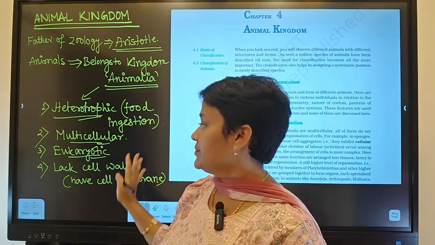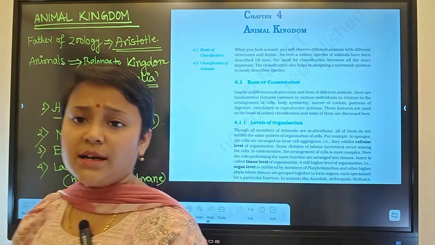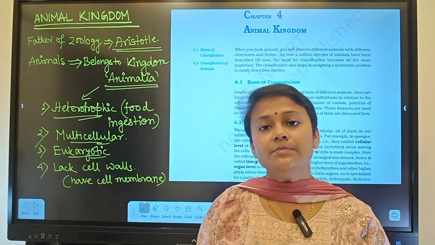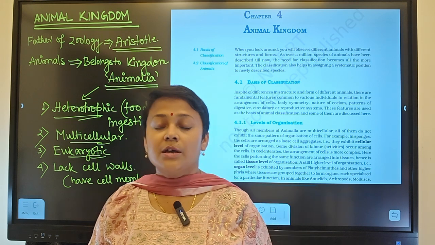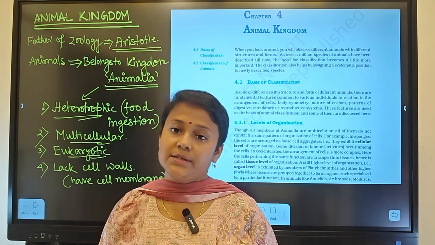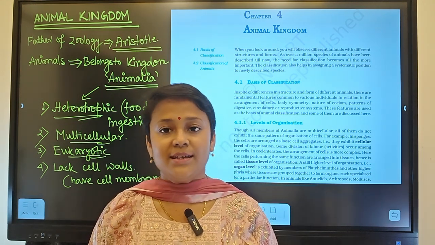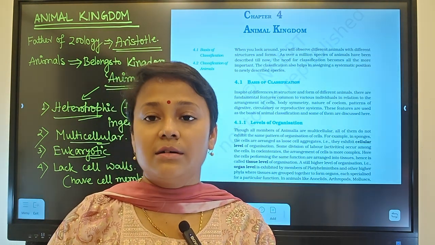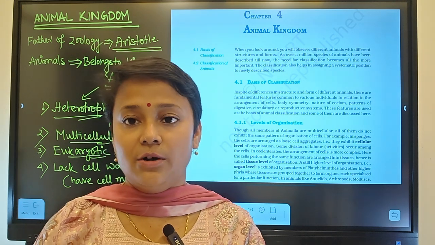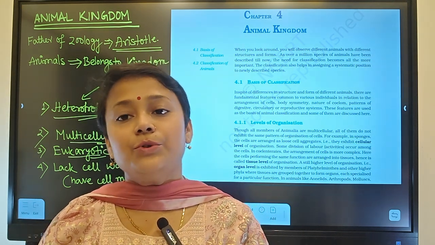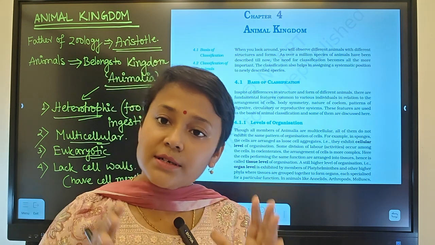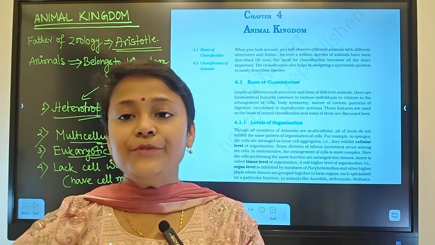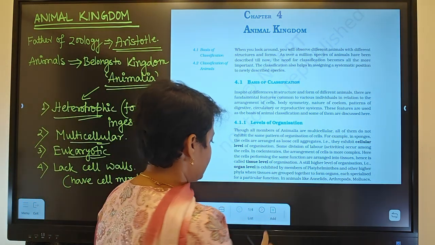So here there are 4 basic points. Coming to the inner classification, after kingdom there will be phylum, right? In our syllabus, there are 11 phyla in the animal kingdom. Let's have a look at these animal phyla. We will read in detail afterwards, but first of all we have to know all the names of the phyla and a few examples.